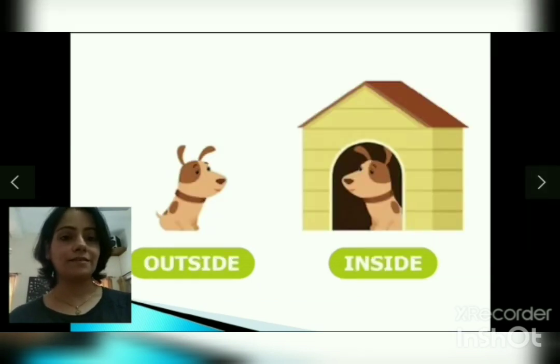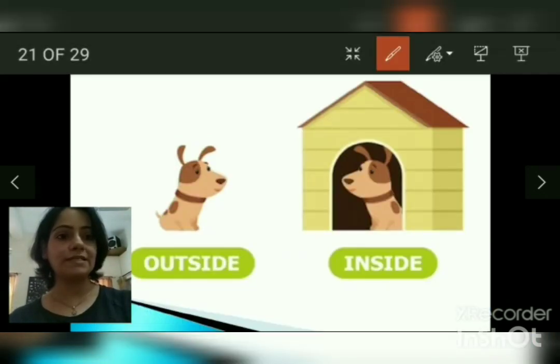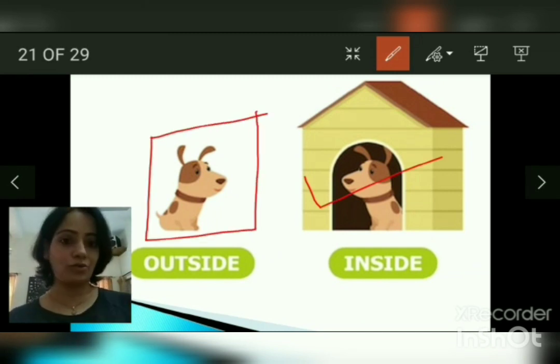And the dog house, what do we call a dog house? It's called a kennel. So this doggy right here who is inside the kennel, and this doggy is outside the kennel. He's got no kennel probably, so he's outside the kennel. Okay.